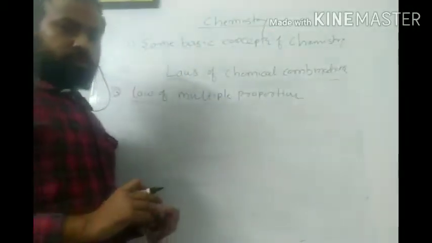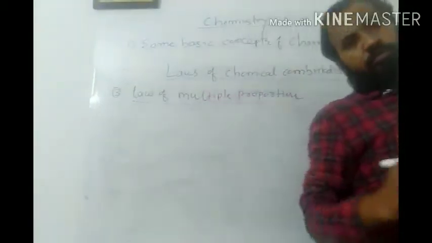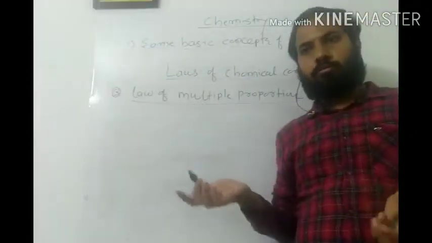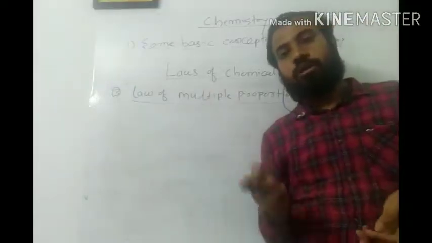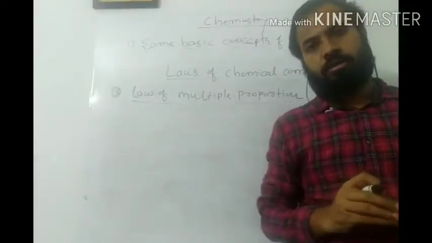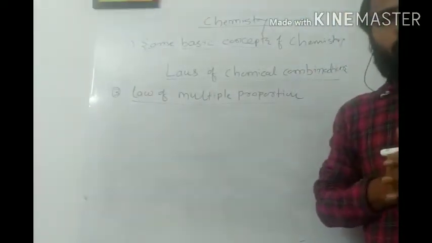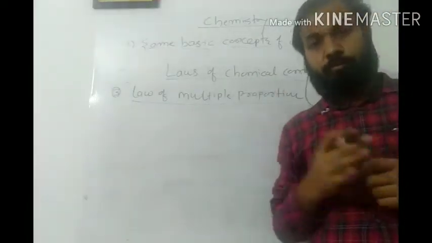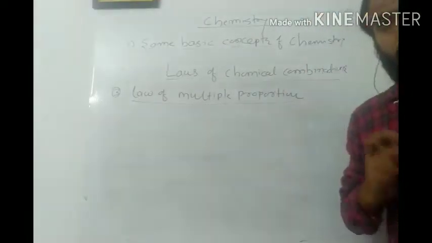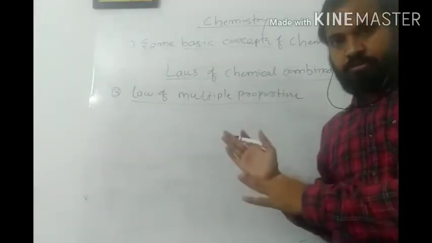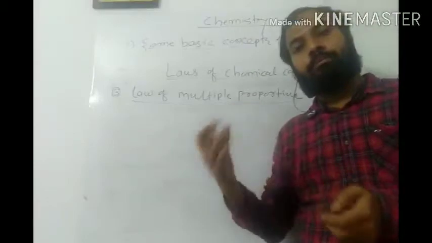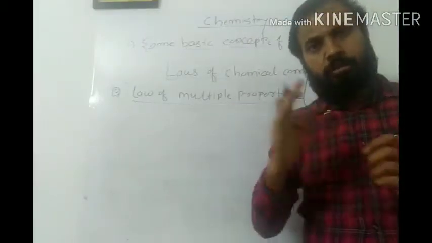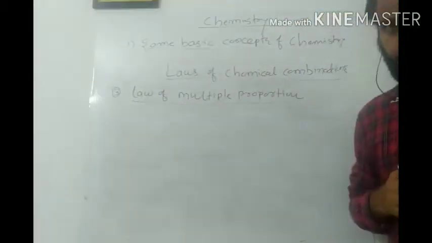See, according to this law, as we all know, a compound is obtained by combining elements in a fixed ratio of weight and volume, as we already discussed. When we combine two or more elements to get compounds, and if the mass of one element is fixed or constant, then the mass of the second element bears a whole number ratio to each other. For example, what it means, let us say any